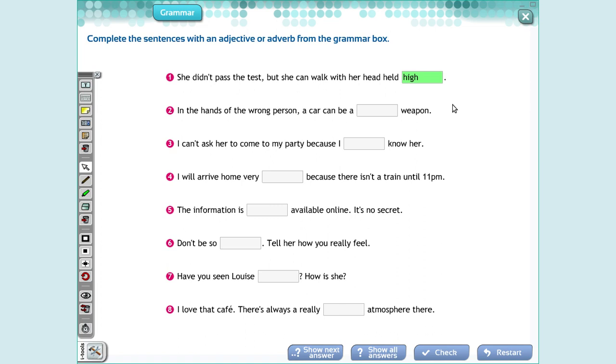In the hands of the wrong people, a car can be a weapon, deadly. This is an adjective. I can't ask her to come to my party because I hardly know her.